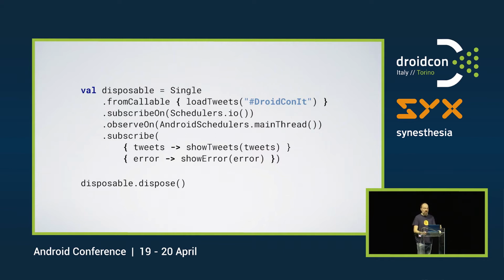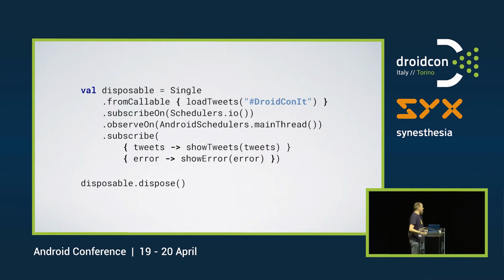Now, this one also has a nice way to handle errors, so we can provide another callback function in the subscribe saying, okay, in the case of an error, do this. This kind of solves it, but there are lots of things here that we really shouldn't have to care about. The jumping from the IO thread to the main thread is one thing, and the division of the error and the showing can be a little bit weird for some developers as well. Also, it requires you to have an intimate knowledge of RxJava, something that has proven to be a challenge for a lot of developers. RxJava is great, but it's not easy to grasp.